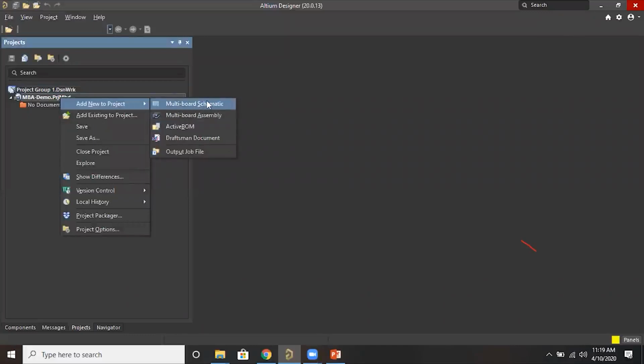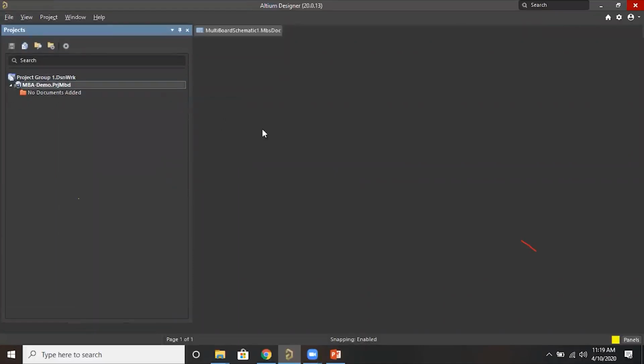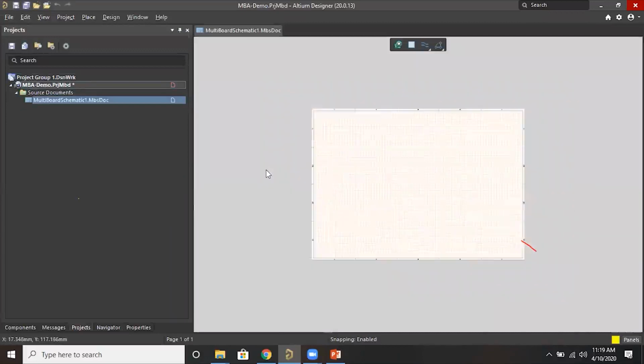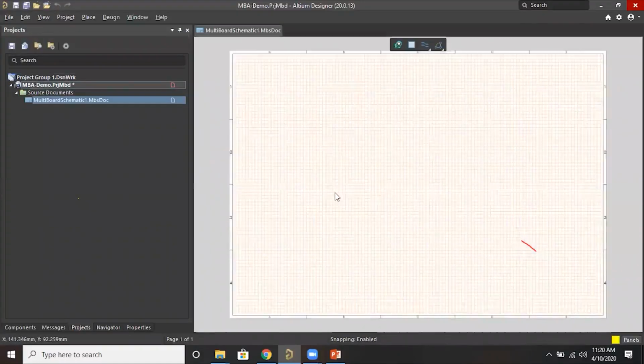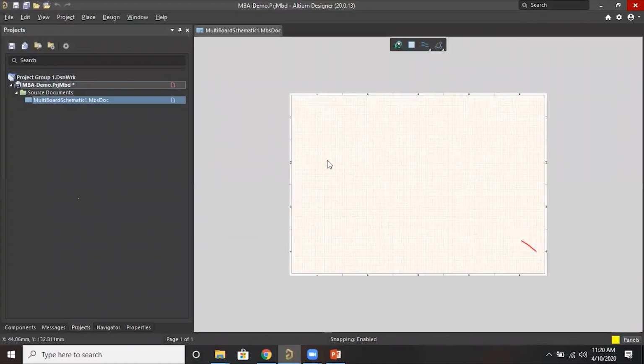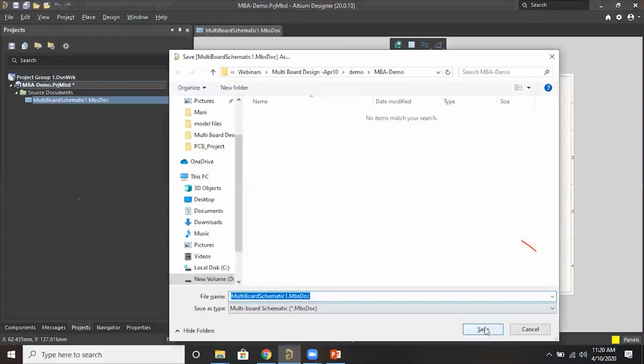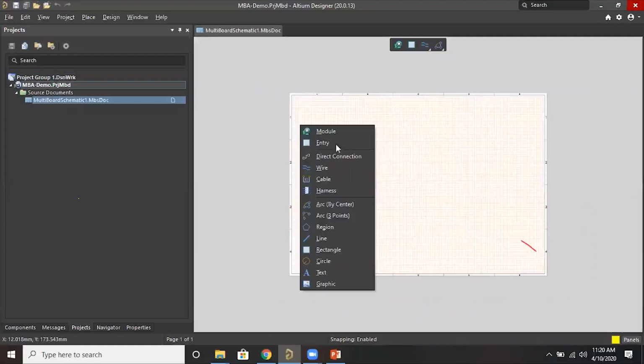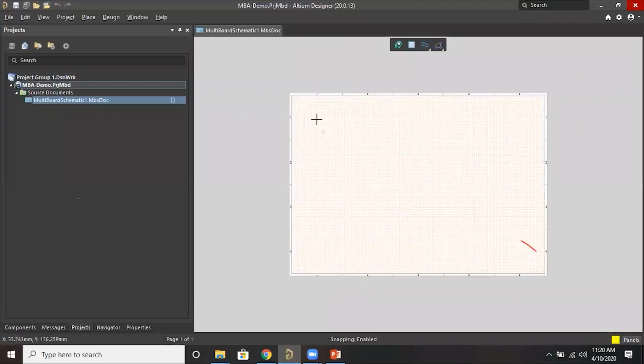The multi-board schematic is for logical connections and mechanical connections, so we will create a multi-board schematic and save it. In the Place option, you now have module, entry, and wire. These are all for drawing. First we will place the module.